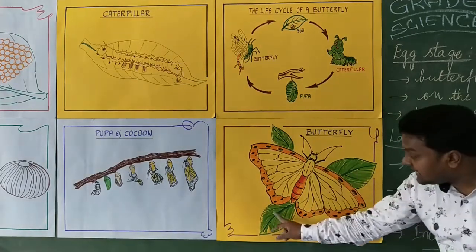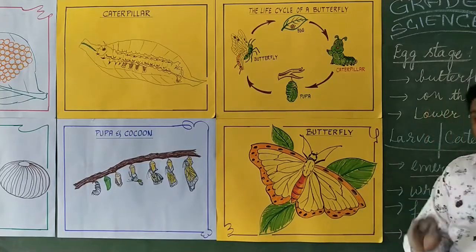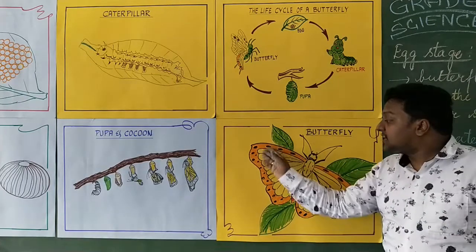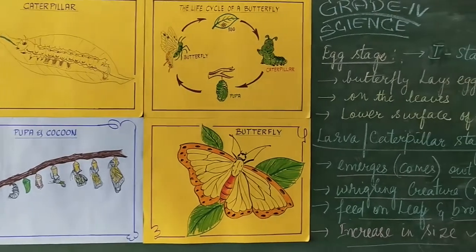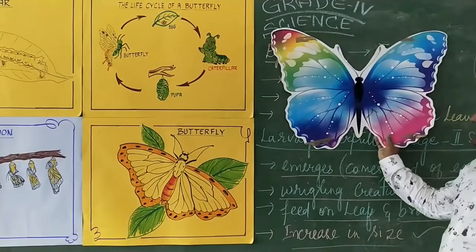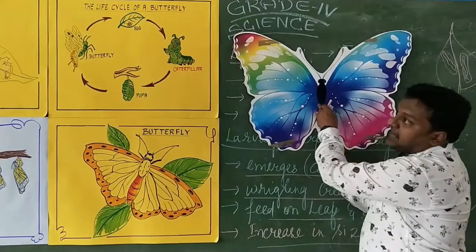The adult butterfly will be present on the leaf. The adult butterfly has beautiful wings with a differentiated color, and this adult butterfly resembles the parent butterfly. So this is nothing but the parent butterfly. You can see the parent butterfly, and the difference you can see now is the same. This is an adult butterfly. This is a parent butterfly.